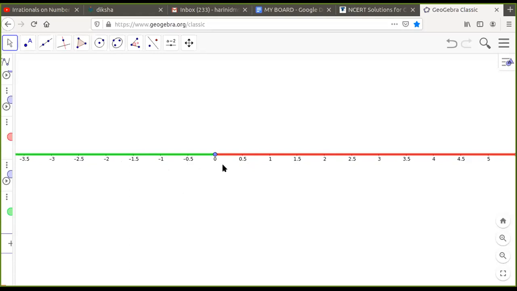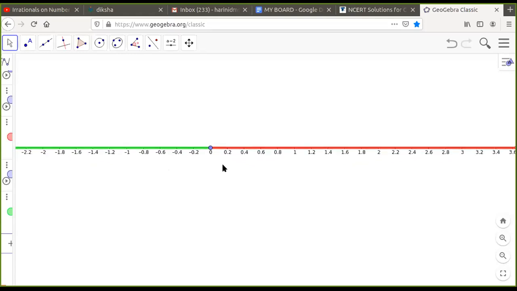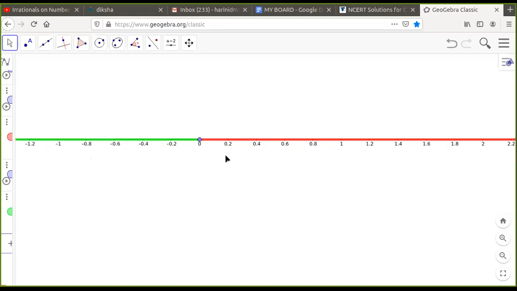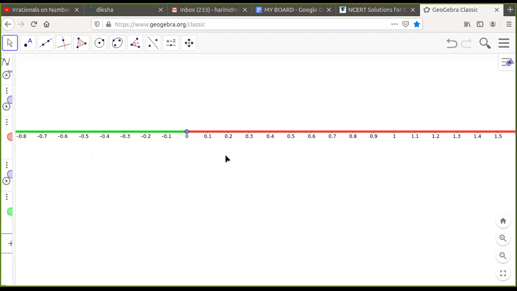So there are still so many numbers lying on the number line. All these were nothing but the positive rationals and the negative rationals. As I keep stretching, I get more and more numbers. So it is not the end that I have the rationals and the number system is over there.